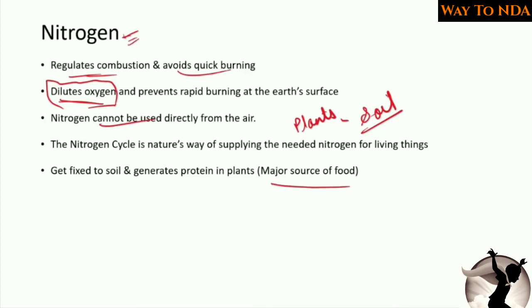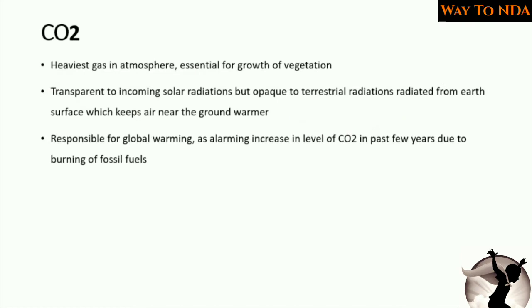So the second most important is carbon dioxide, which we have studied about. Carbon dioxide is essential for the growth of vegetation. How? Because for photosynthesis, carbon dioxide is necessary. It is very essential for photosynthesis. Photosynthesis cannot happen without carbon dioxide, because plants absorb this carbon dioxide in the process of photosynthesis.